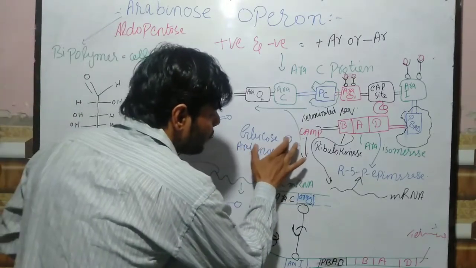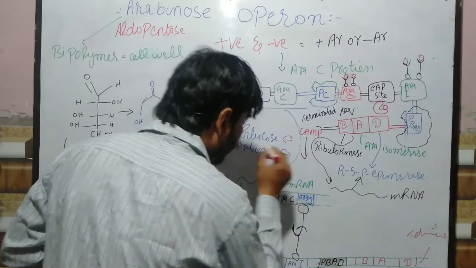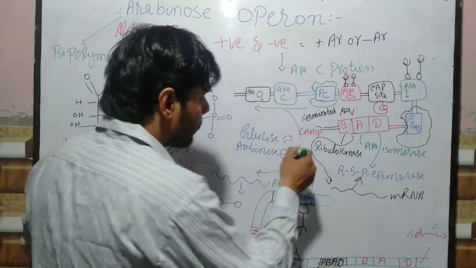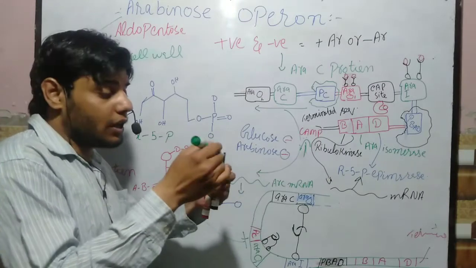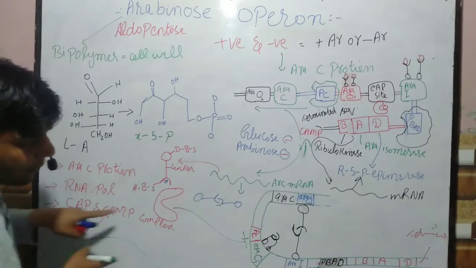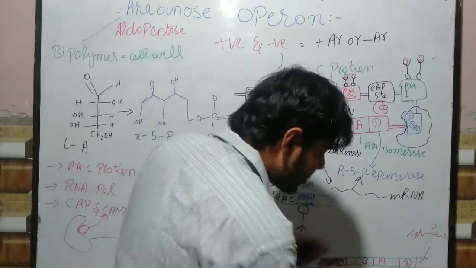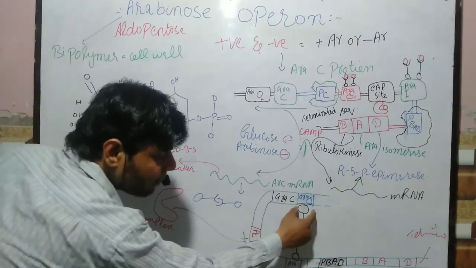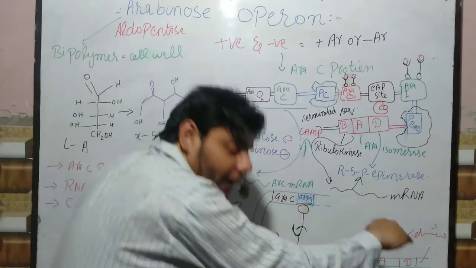Second, remember guys, if we have no glucose and we have no arabinose, then what happens? The cAMP molecule increases, and it will make the CAP complex. This CAP complex will bind to this CAP binding site. After that, these two AraC proteins again bind, one protein to this AraO while the other binds to this AraI, and bend the DNA.